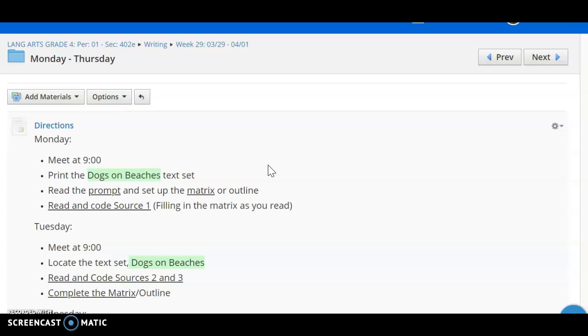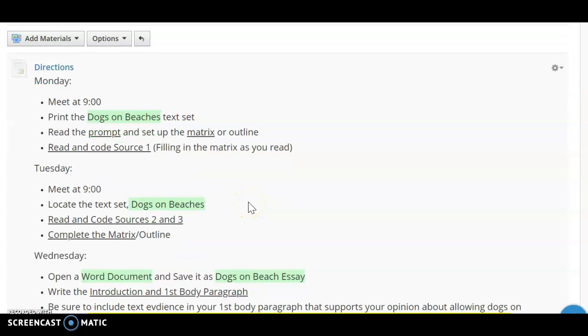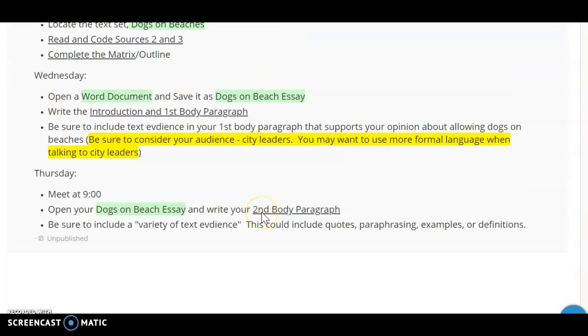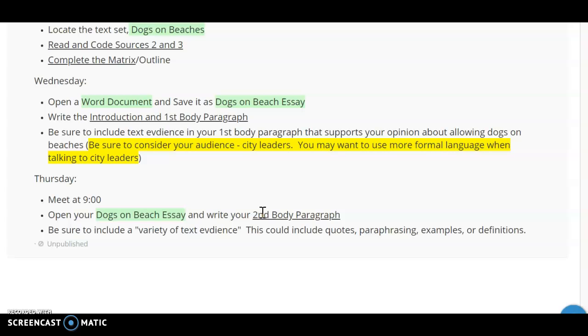Sorry about that. On Monday, we're going to read the prompt, we're going to set up our matrix, and we're going to read and code source 1, filling in the matrix as you read. I know many of us fill it in after we've read the full source 1. Tuesday, we're going to meet again. We'll talk about source 1, and then we are going to read and code sources 2 and 3, completing our matrix on Tuesday.